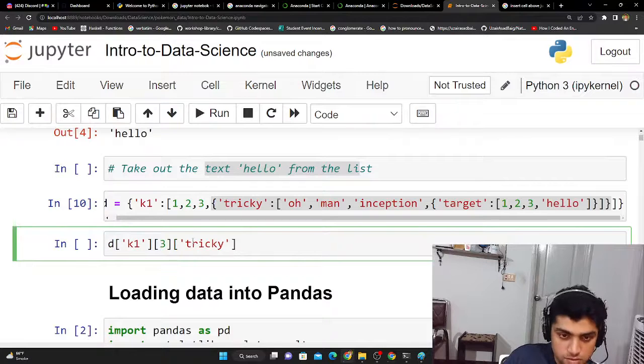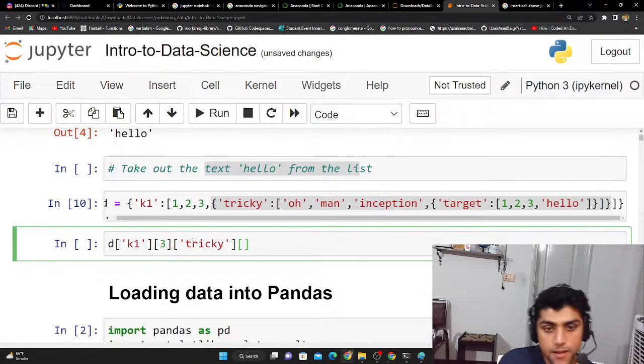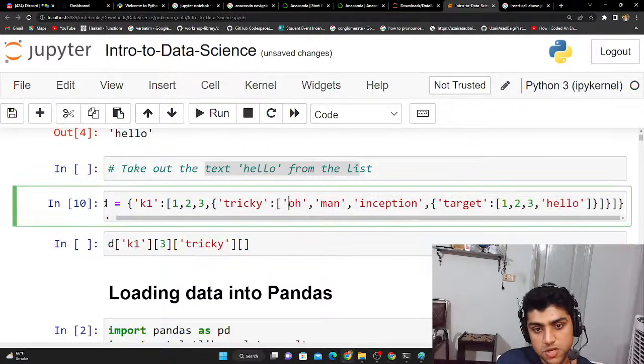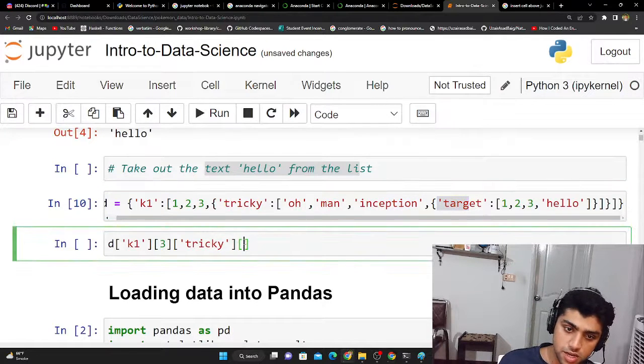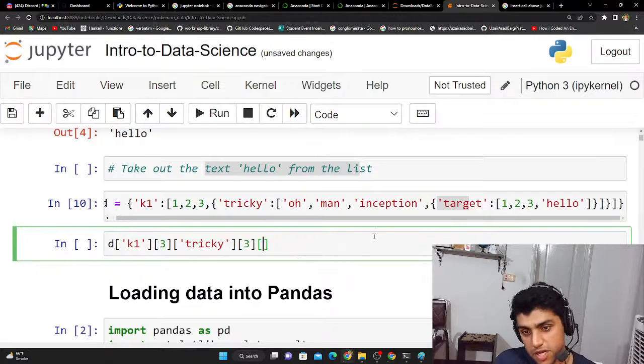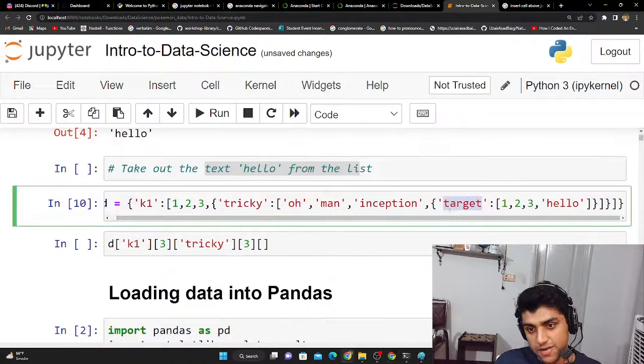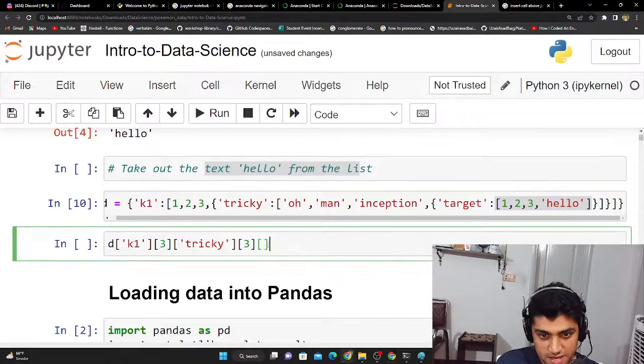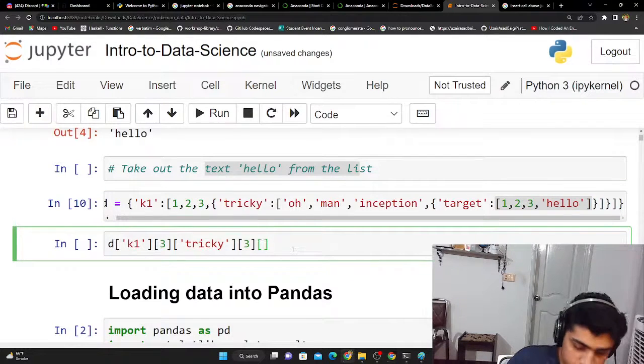And then once we do this, we're going to have to go again and see over here, which is 0, 1, 2, and 3 again. There's a dictionary, so we're going to have to go 3 again. And then what we have here is we're going to have to deal with another dictionary, which is target. So we're going to have to get the values of the target because it's another list. It's crazy, right? I love this example. So what we have here is target.